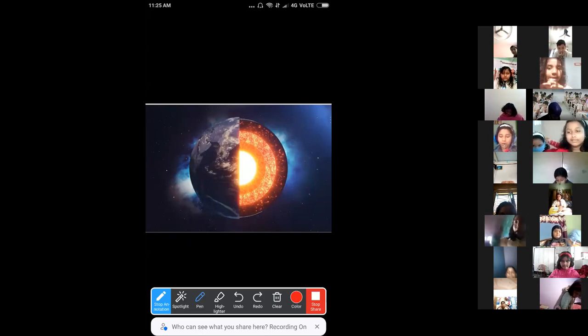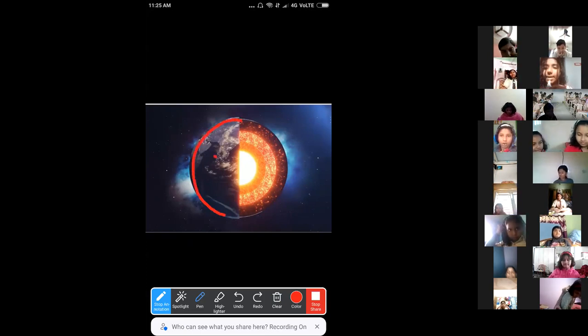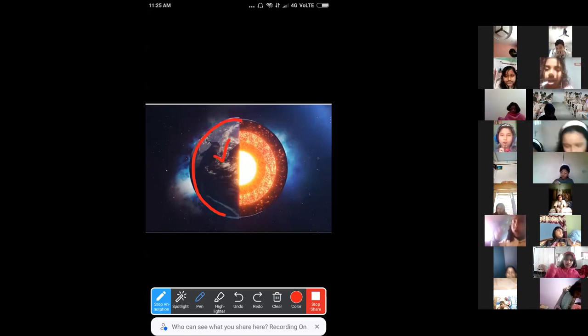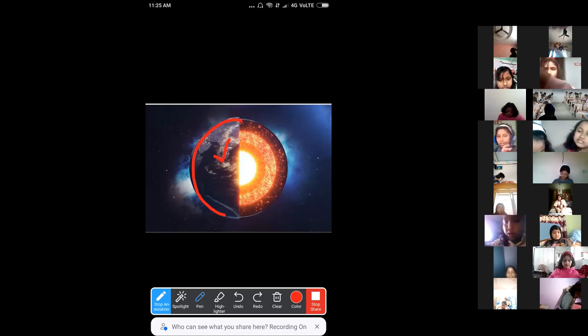As you go deeper to the earth, this is earth's crust, the outer layer. You can see here, we all live on this layer, the first or outermost layer, the earth's crust. All of us, the living beings like trees and animals, everything, we live on this outermost layer. As we go deeper, the temperature and pressure both increase.